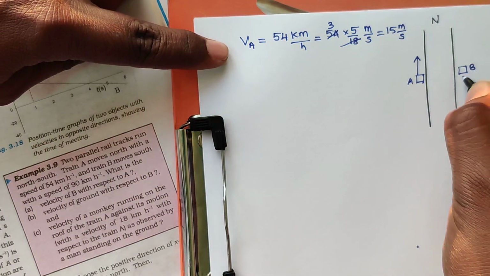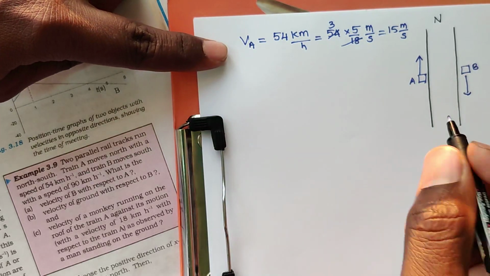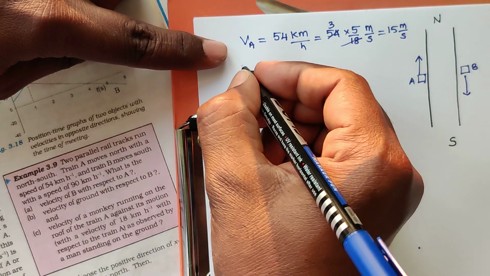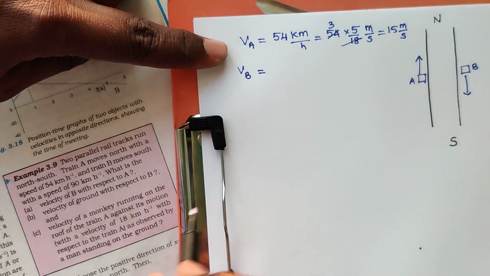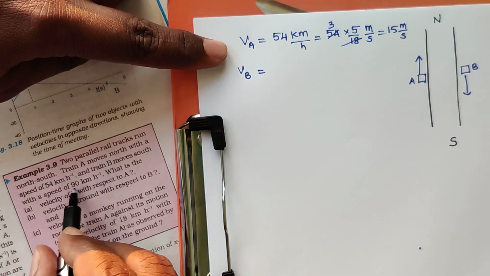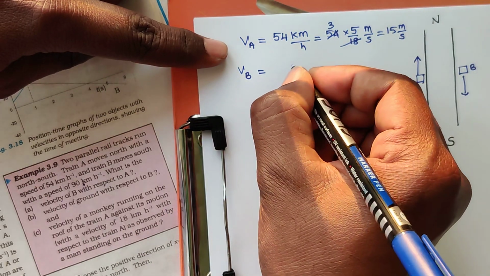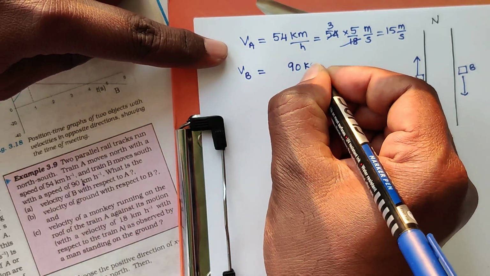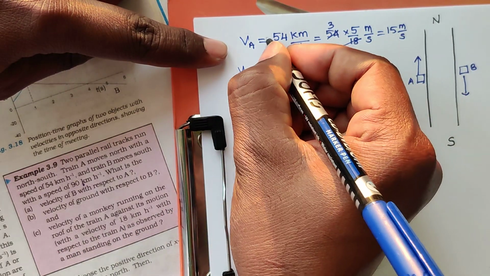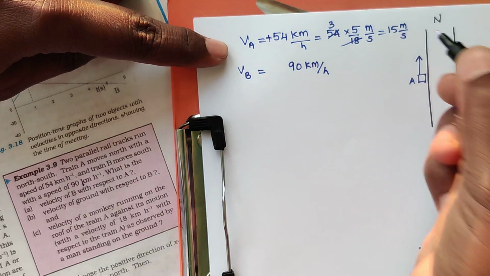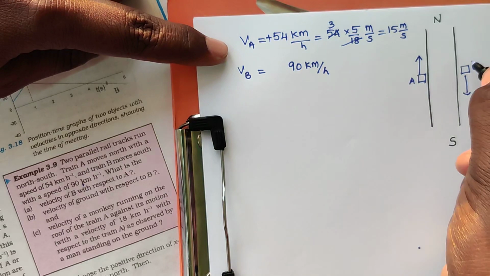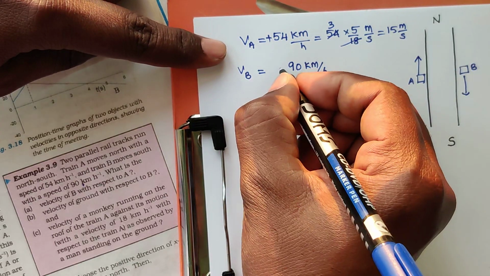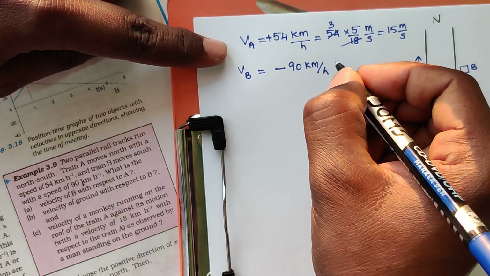We have taken north as positive, so since train B is moving south I take a negative sign.